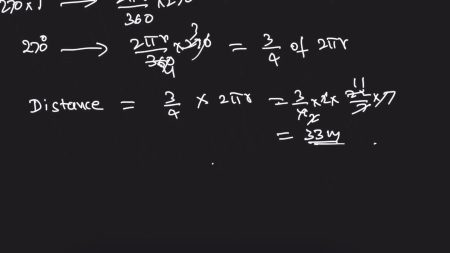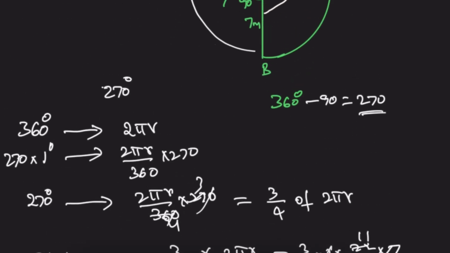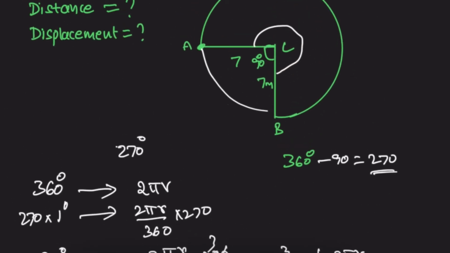So what is the displacement? See, draw a straight line between A and B. Here A is the initial point and B is the final point. So from the initial point to the final point, draw a line.